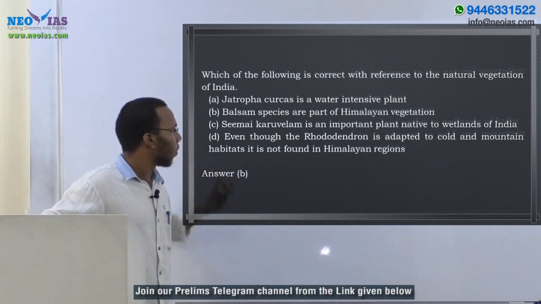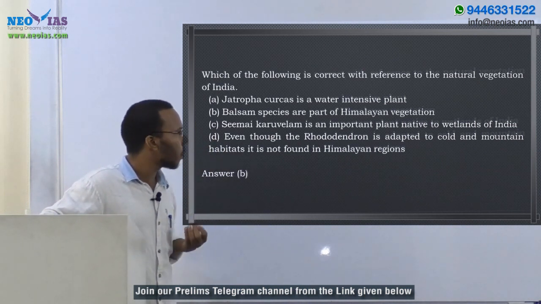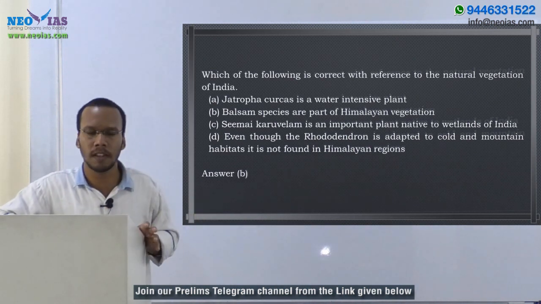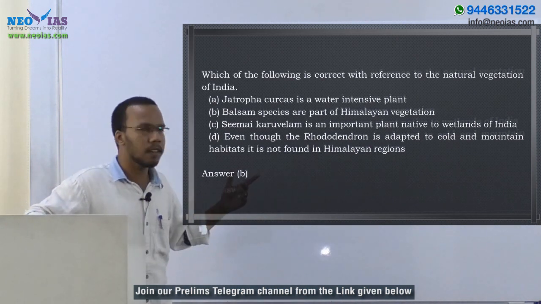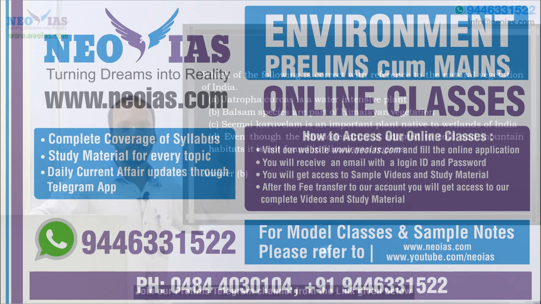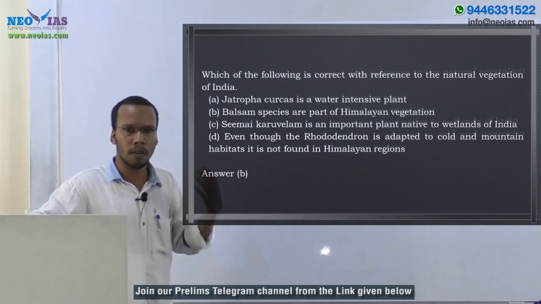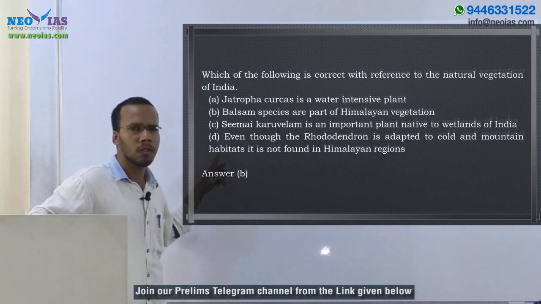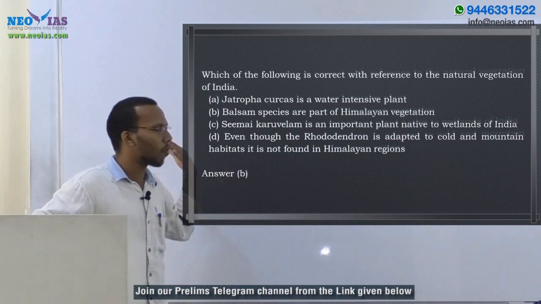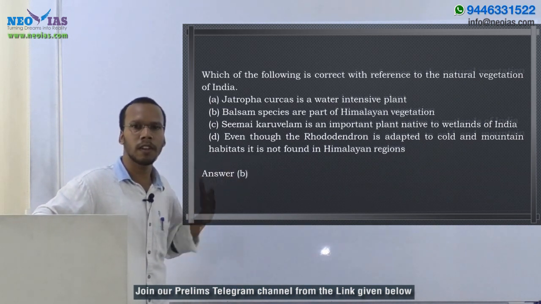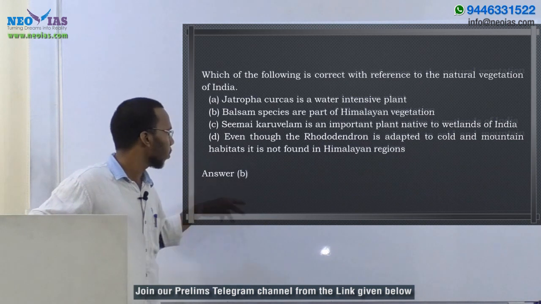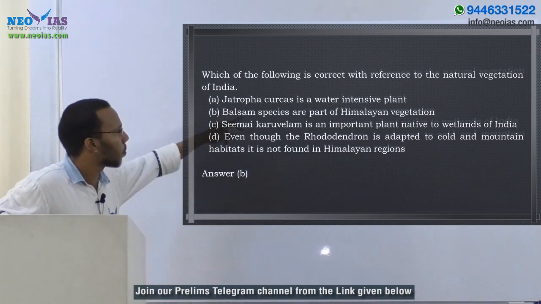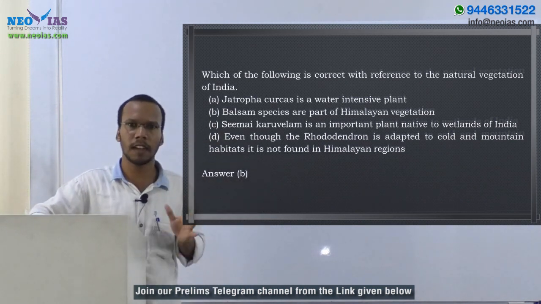Then D: even though rhododendron is adapted to cold and mountain habitats, it is not found in Himalayan regions. That's also a false statement, because rhododendron is seen in the eastern Himalaya in Arunachal Pradesh, in Tawang district. That's why a rhododendron park is being established in Arunachal Pradesh. So D is also wrong because it's found in Himalayan regions. So here the answer is B: balsam species are part of Himalayan vegetation. That's the correct statement.